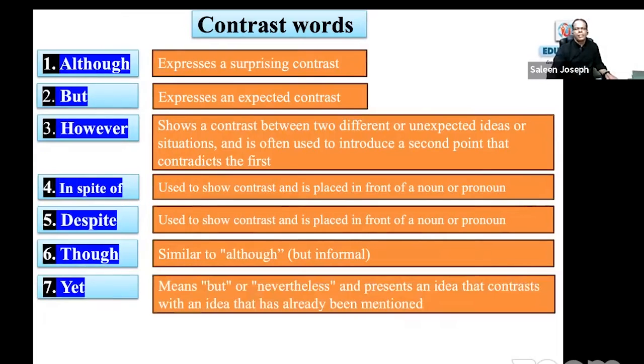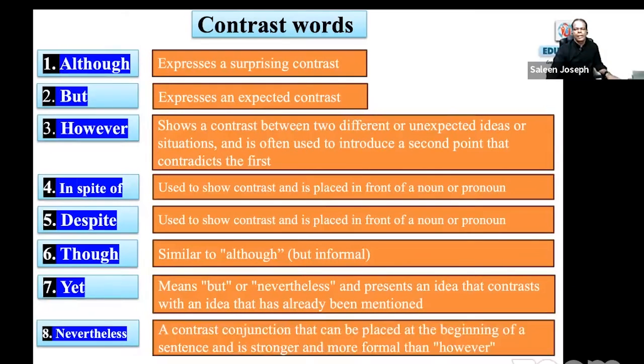Yet means but or nevertheless and represents an idea that contrasts with an idea that has already been mentioned. Nevertheless is a contrast conjunction that can be placed at the beginning of a sentence and is stronger and more formal than however. And whereas is a subordinate conjunction that turns a complete sentence into a dependent clause. So these are the contrast words: although, but, however, in spite of, despite, though, yet, nevertheless, whereas.